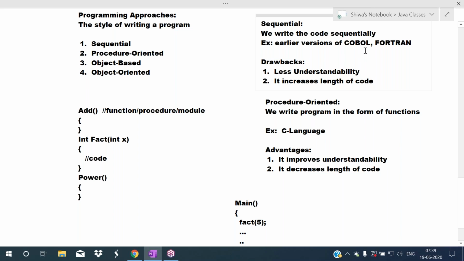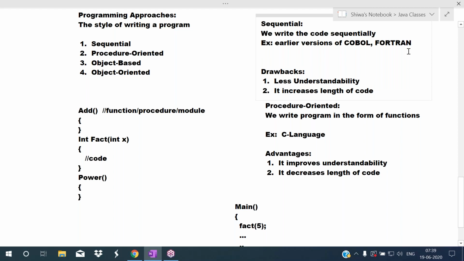The earlier, starting versions of COBOL and Fortran, which later were converted into procedure oriented, are examples of the sequential approach. Assembly language is also an example of a sequential programming language. So in sequential programming languages, we write the code sequentially.